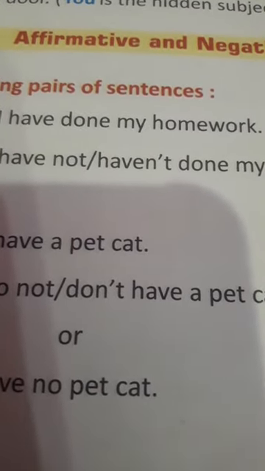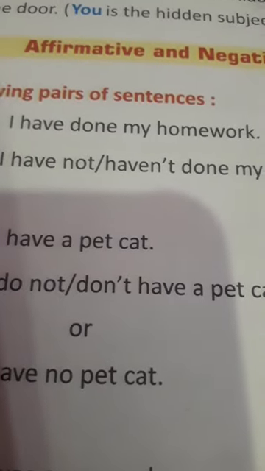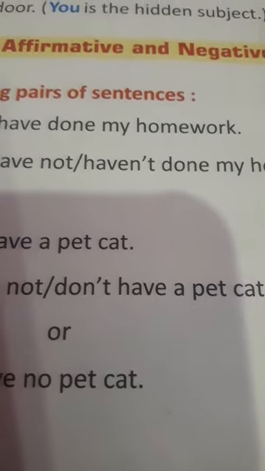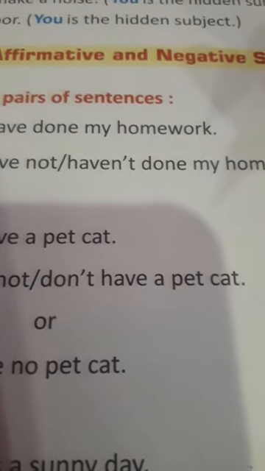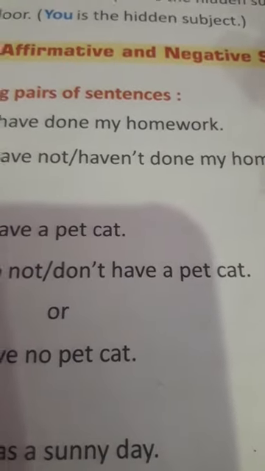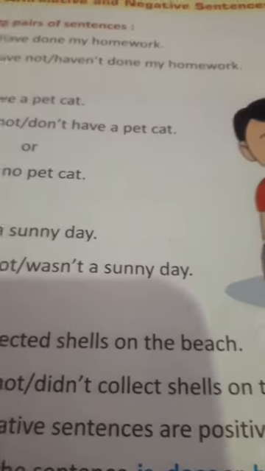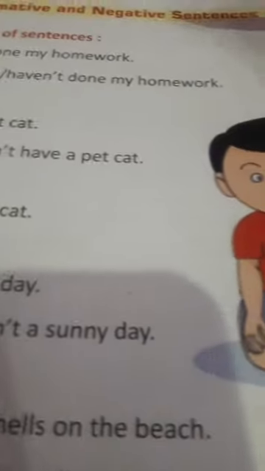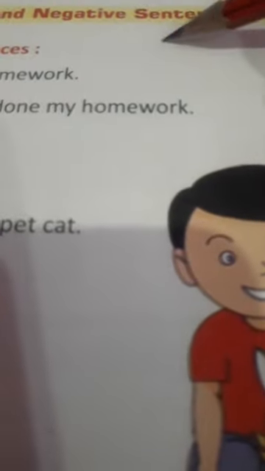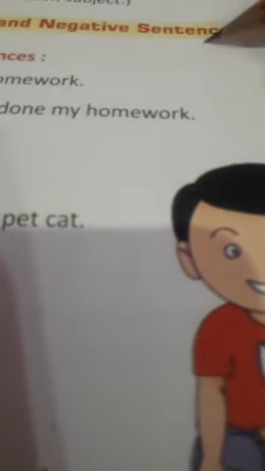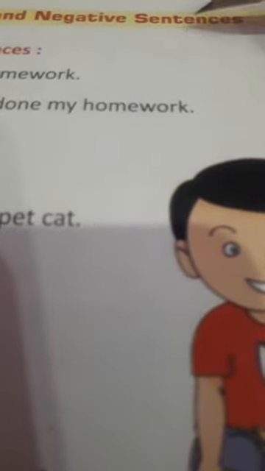Affirmative sentences show what the subject is, what it does, and what it has. So in all senses we can say that it shows the positive impact. On the other side, a negative sentence is used to deny something. These kinds of sentences contain words like do not, did not, or not in them.